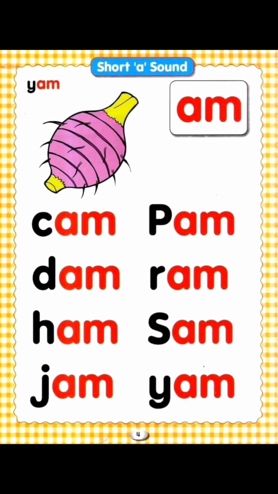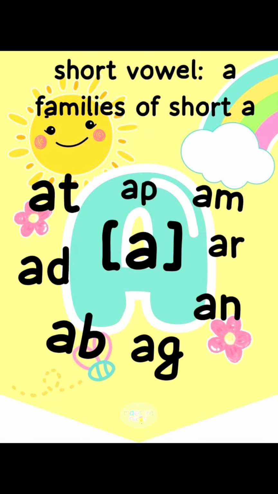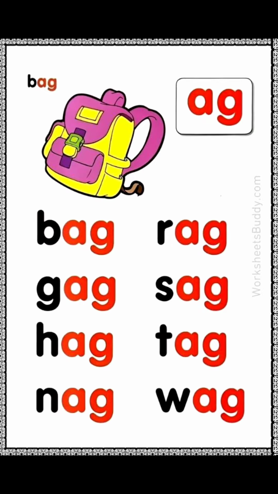The fourth family of short A, when short A came with letter M: am, jam, yam, dam, cam, bam. The fifth family of short A, when letter A came with letter G: bag, tag, wag.